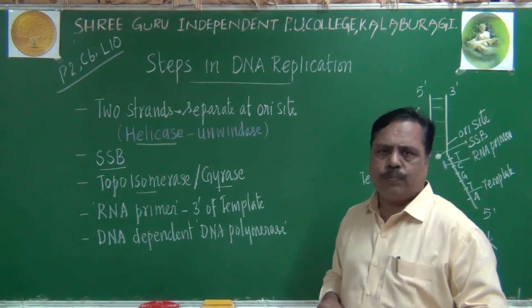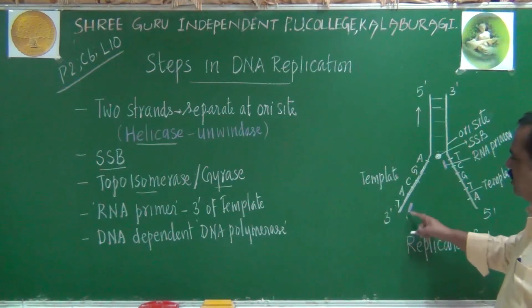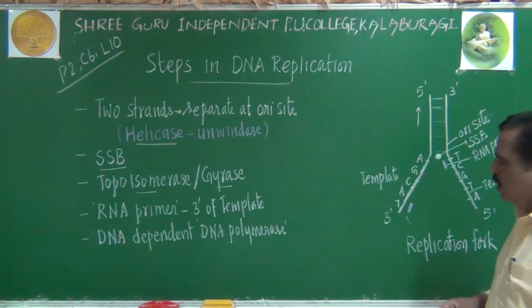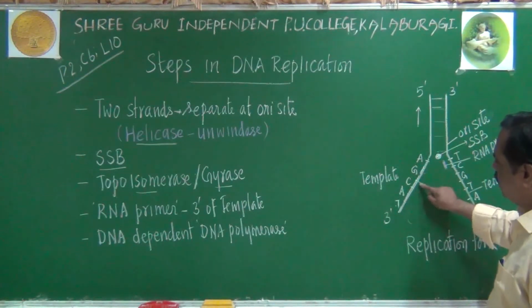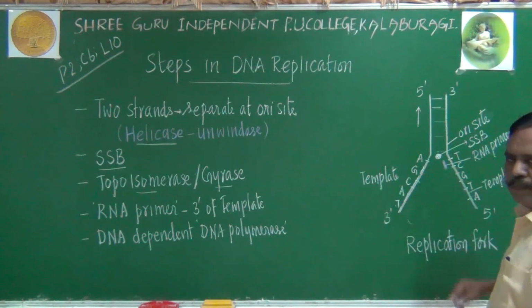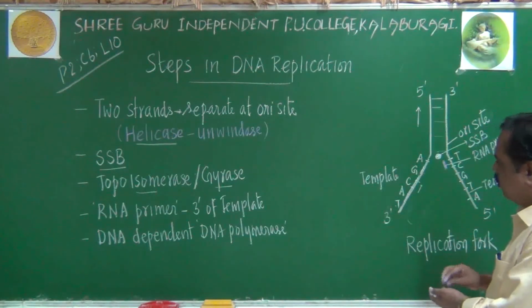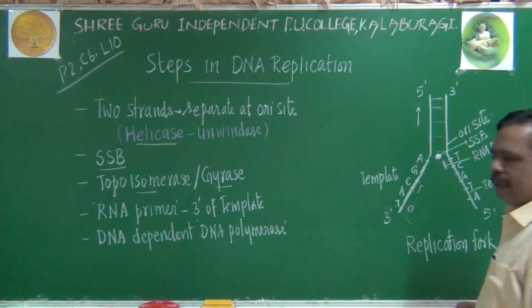What it will do? It will bring complementary nucleotides and add at the base of the primer. So primer will be, RNA primer will be moving towards the fork here, or it will be just moving in this direction. Now new nucleotides will be brought here and added.